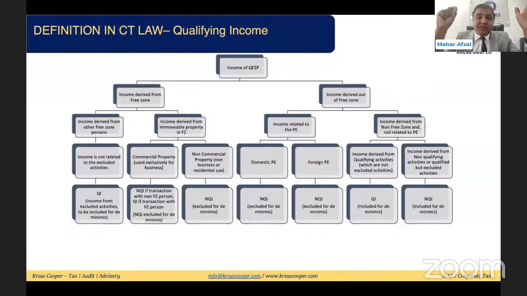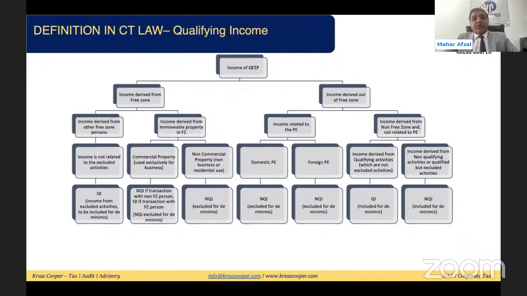And if the person is making any transaction with the non-PE and non-free zone party, then we need to look into whether the person is making the transaction related to qualifying activities or not. And if the person is generating any revenue out of the free zone from the qualifying activities, then the law says unless the qualifying activities are considered under the excluding activities, it will be considered qualifying income. Other than this, every income will be considered non-qualifying income.